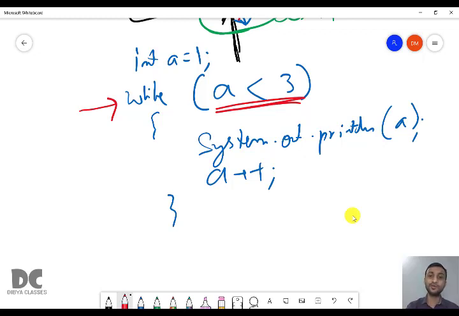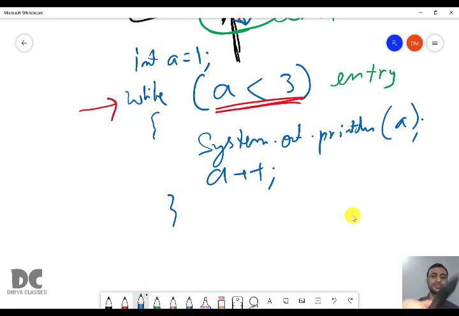If it is true, then only we are going to enter inside the body. So here it is true, therefore we will enter inside. So we are first checking, then entering into the loop. So therefore this is an example of entry controlled.